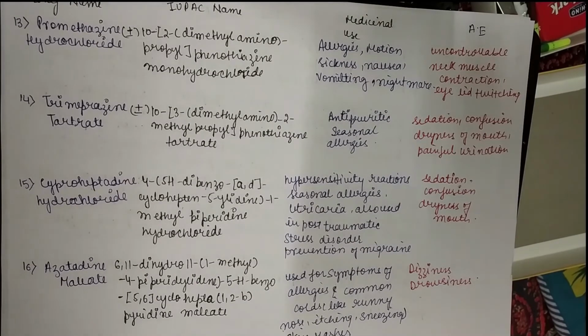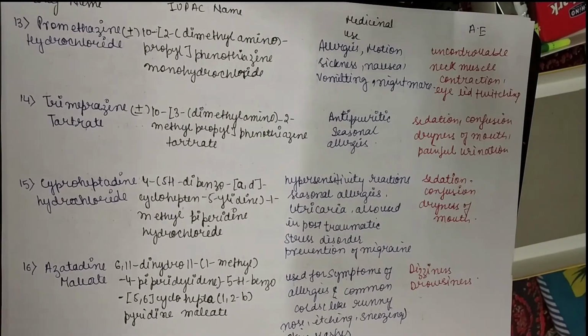Next drug is promethazine hydrochloride. It is used in allergy, motion sickness, nausea, vomiting, and nightmares. Sometimes scary dreams at night, for that it is also used. And the adverse effects are uncontrollable neck muscle contraction and sometimes eyelid twitching. So sometimes people continuously stare. So that is the adverse effect of this promethazine hydrochloride.